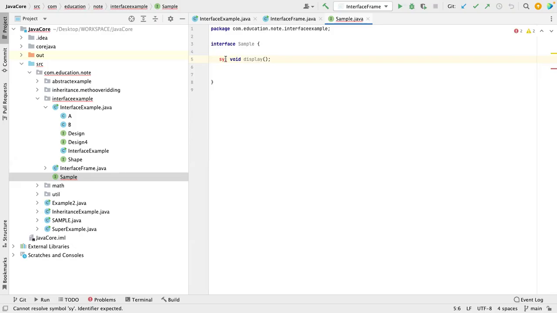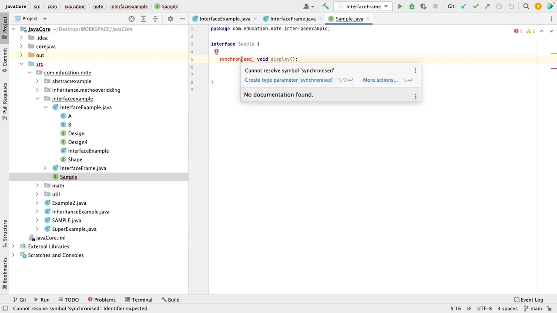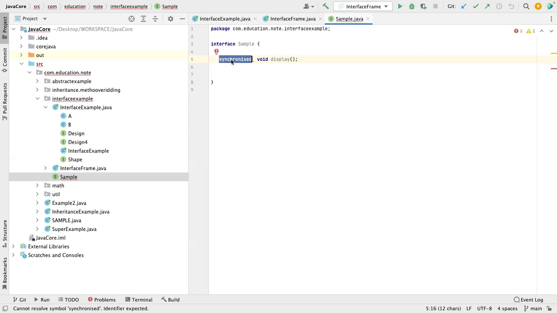So the synchronized keyword also you cannot use. And then there is a keyword called native. So native also you cannot use. So what all can we not use? We cannot use private, protected, static, final, strictfp, synchronized and native. Clear?